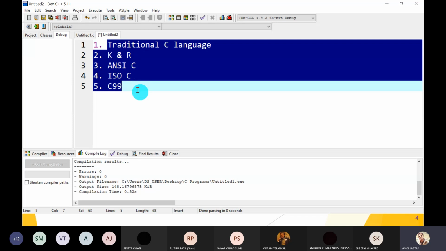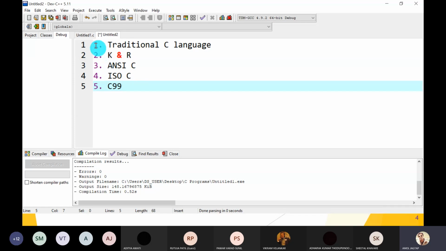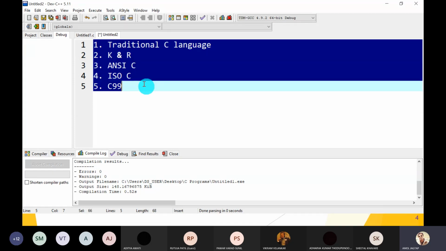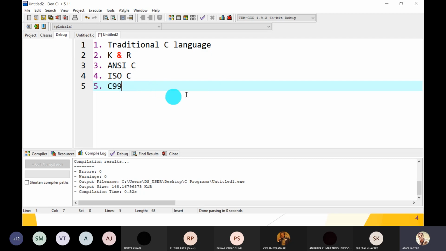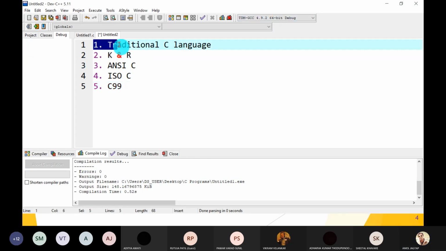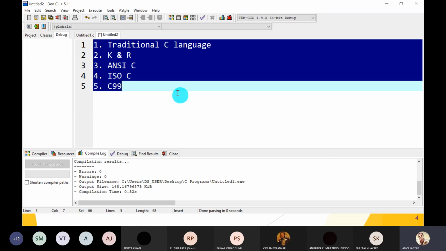Running on these compilers sometimes gives different outputs because their grammatical rules are different for particular examples, as well as the output of a C program depends on which operating system you have used, 32-bit or 64-bit. Currently I have used the GCC compiler 4.9.2 64-bit. If your system is 32-bit, you can use the 32-bit GCC compiler. Okay, guys, hope you understand.